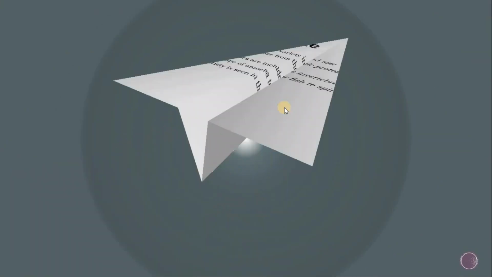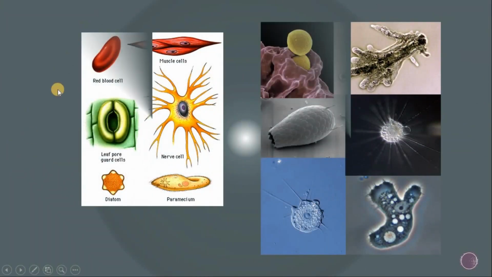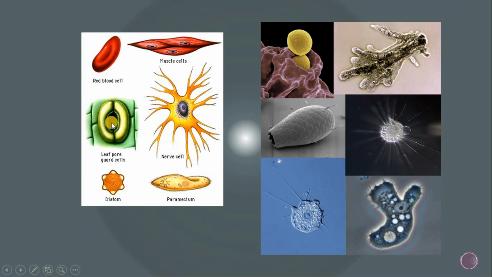Now we are looking at photographs of shape and size. Here in our body, these are our body cells: RBCs, muscle cells and nerve cells. You can clearly see how they are different in their shape and sizes. There are two protozoa, diatoms and paramecium.